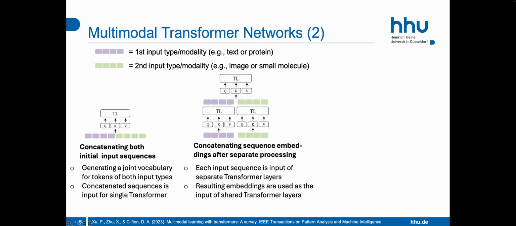A related option is to first pass each input type through a separate set of transformer network layers before using the embeddings of both sequences as the input of shared transformer network encoders. The advantage here is that we allow the model first to generate good representations of the tokens of both sequences before we allow the model to look at the other input type. It might be easier to extract useful information from the other input type once we already have meaningful representations.